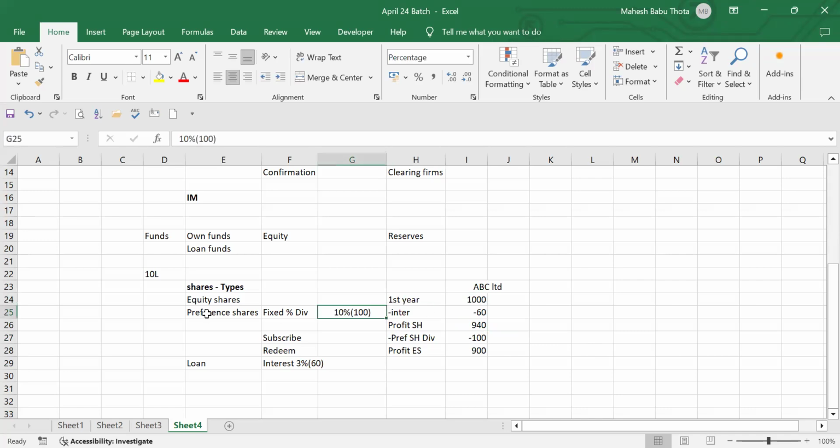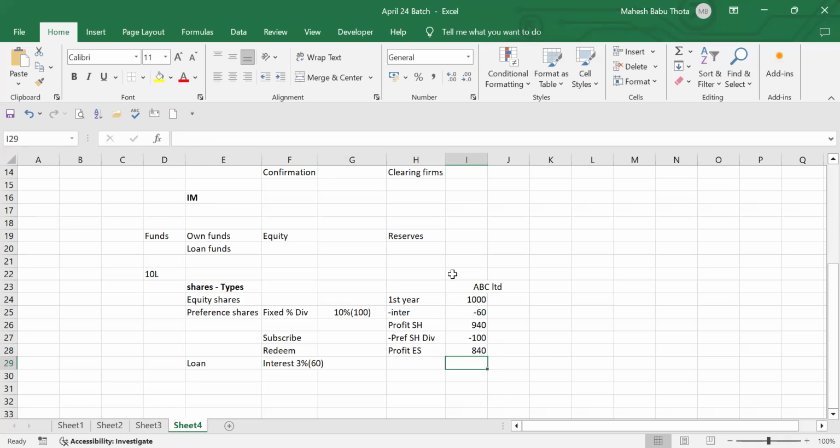The 10% is on the preference shareholders' capital. That's why we assumed that 10% on these preference shares is 100. Every year they will receive 100. It's fixed and not going to change. So preference shareholders will participate with 100 rupees. What is the amount available for the equity shareholders after giving this 100 rupees to the preference shareholders? 840 rupees will be available for the equity shareholders.